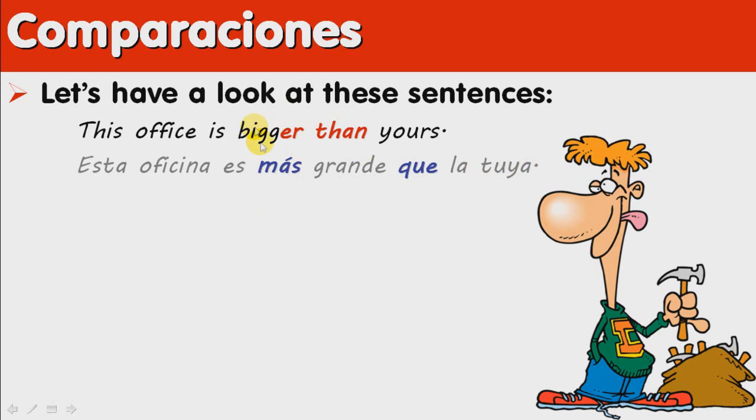Notice that in English, we are using ER for comparisons, bigger than, and in Spanish we express the same thing by using the word más, more, que, which is the equivalent for than. So in Spanish we would say more big than. This office is more big than yours, literally.